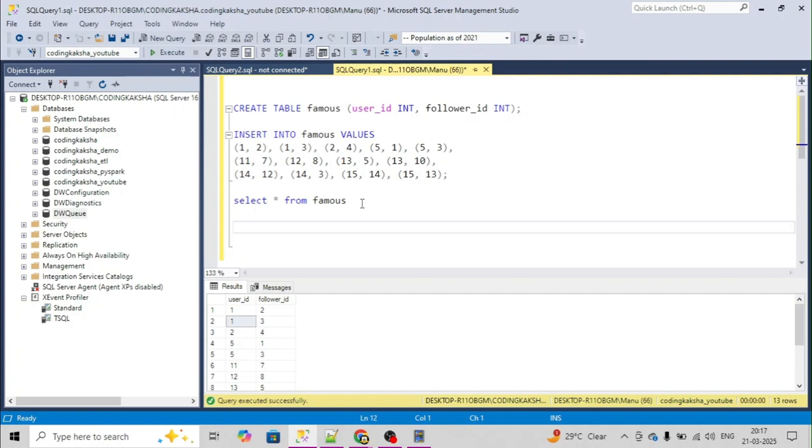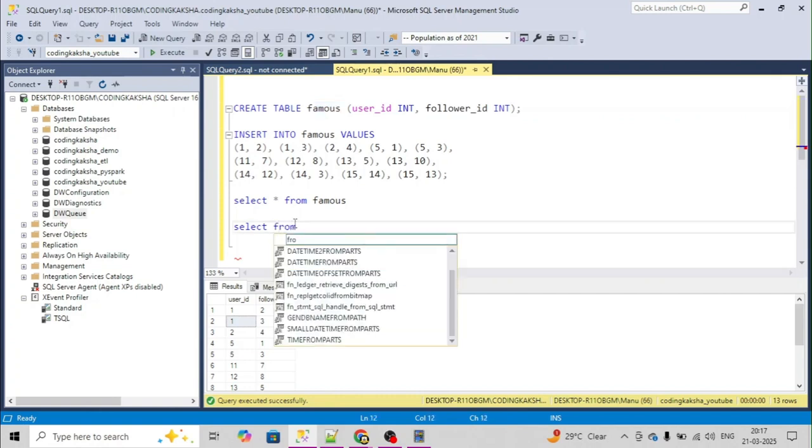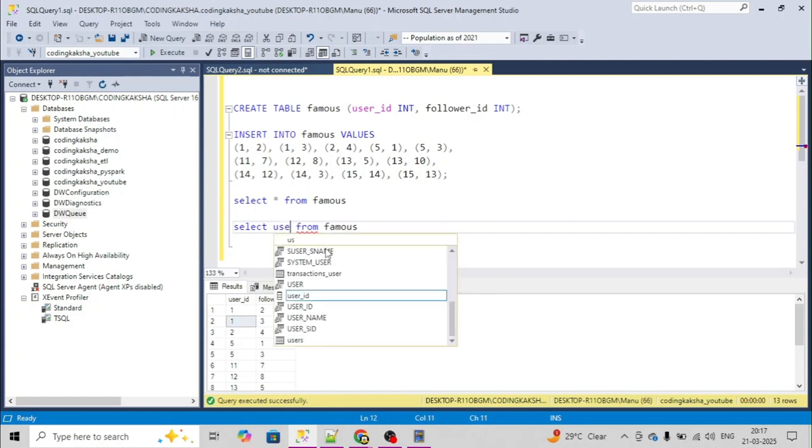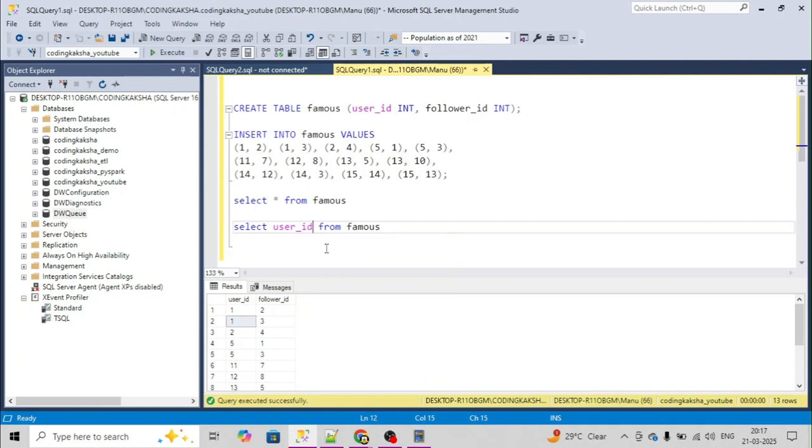For finding the total, we will select from this famous table, and first we will find the total users. For that, we take the user ID and give this the alias total user.